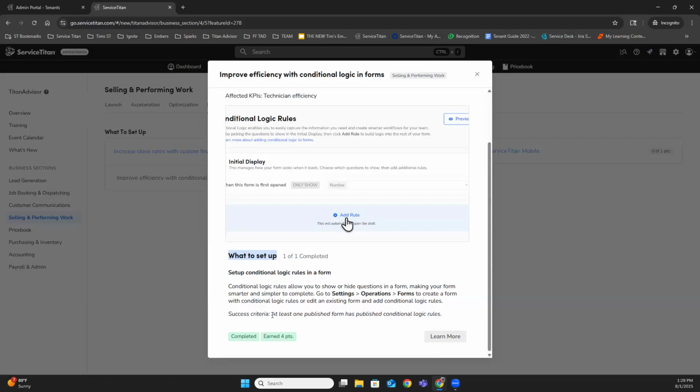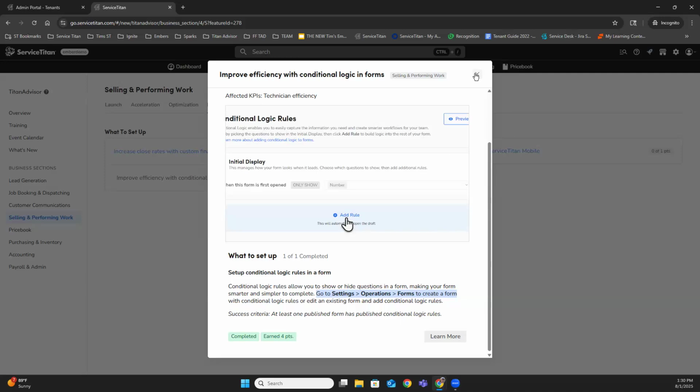Now, our success criteria is based off at least one published form has a published conditional logic rule. You can see here I've earned the 4 points at the bottom. And if we wanted to know more information about what's entailed in this, we could use the Learn More link, which is going to take us to that knowledge base article or academy video. We can see in the instructions too, always make sure to look at the description for any instructions that are available. And here it says, go to your settings, go to operations, go to forms, and we can create that form with conditional logic rules.